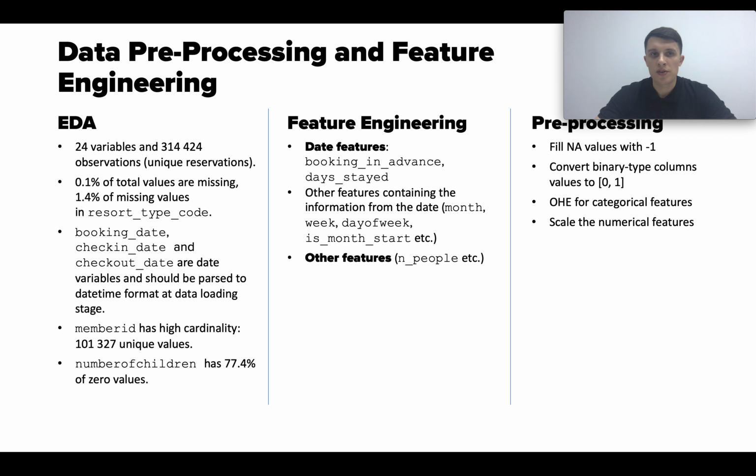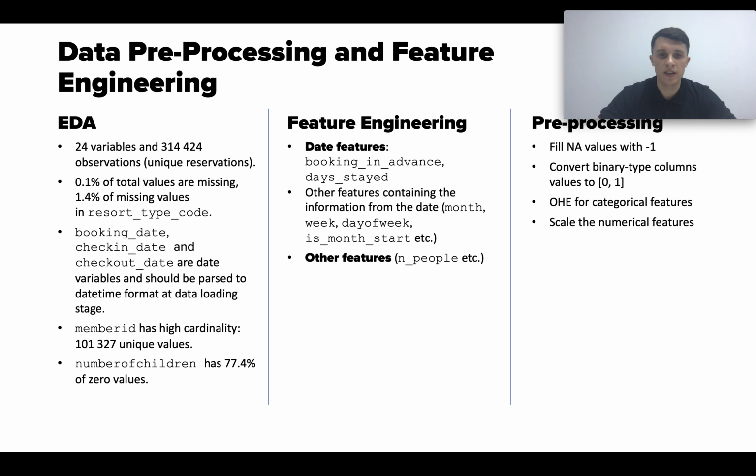The data preprocessing and feature engineering stage consists of 3 steps: exploratory data analysis, feature engineering, and preprocessing. So there are 24 variables with more than 300,000 observations. The data is rather clean, with only 0.1% of total values missing, all of them coming from the resort type code variable.